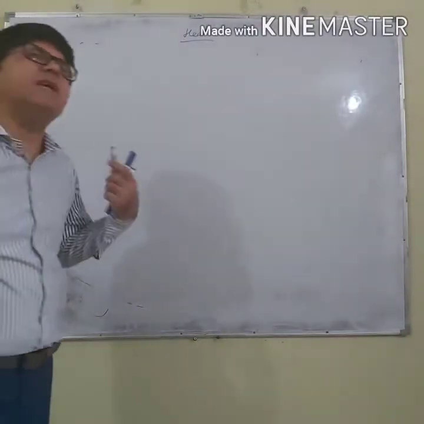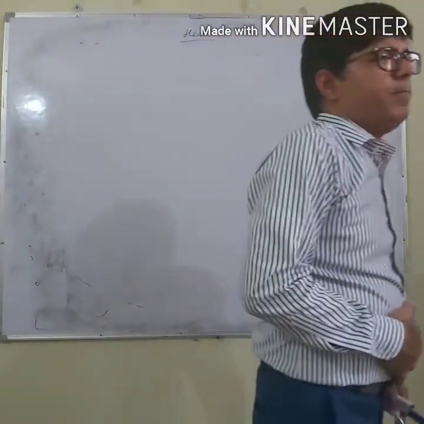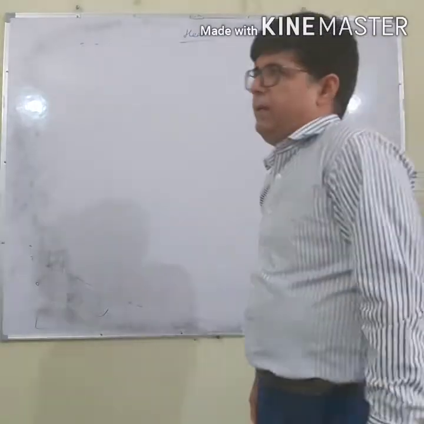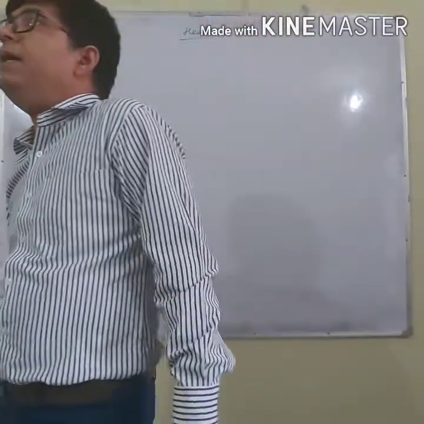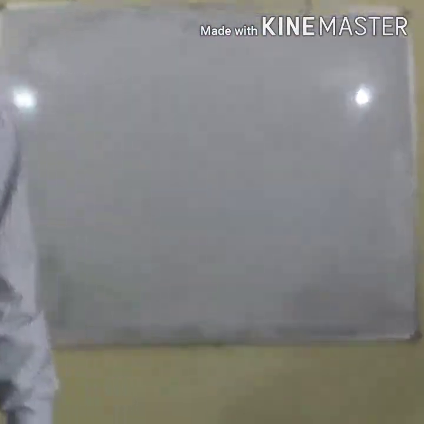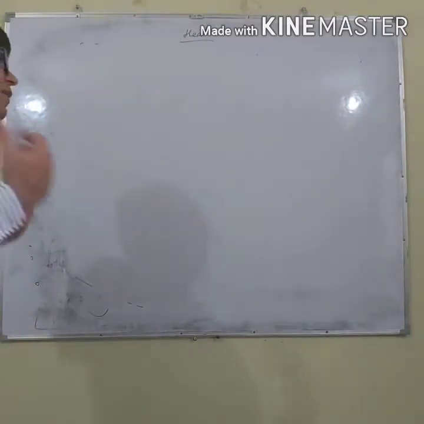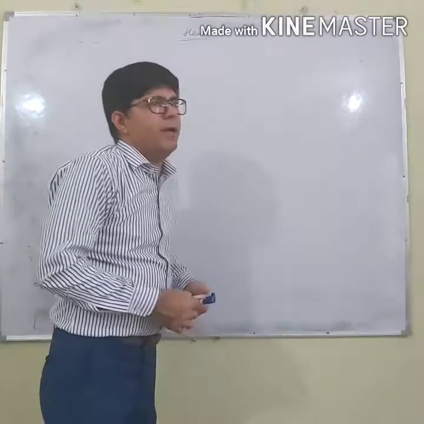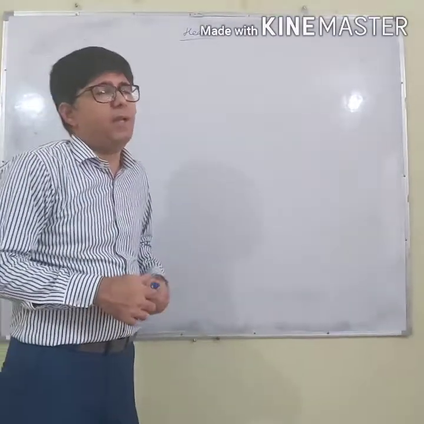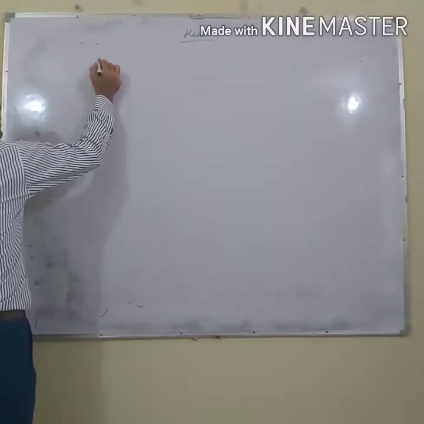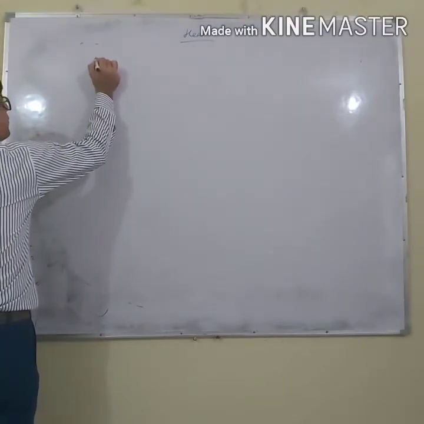If heat is given by our body when we touch an object, then it will appear cold. And when we gain heat when we touch an object, the object will appear hot. So let me write it. Remember this very important note.